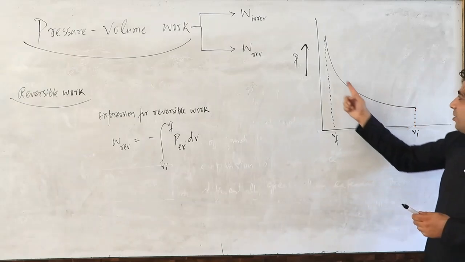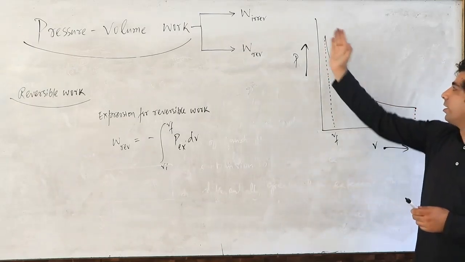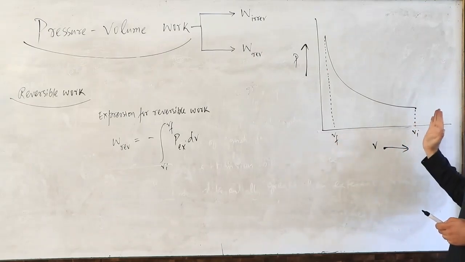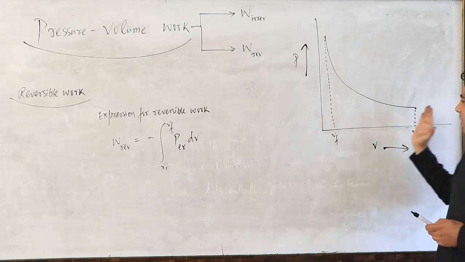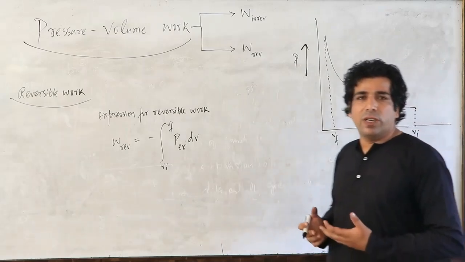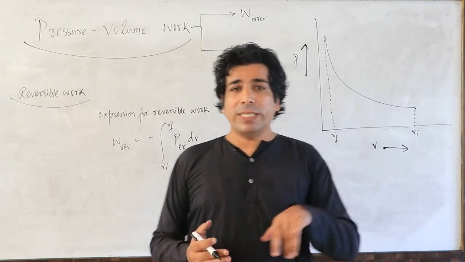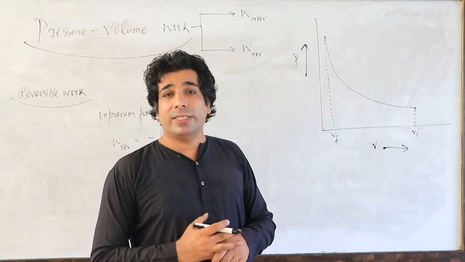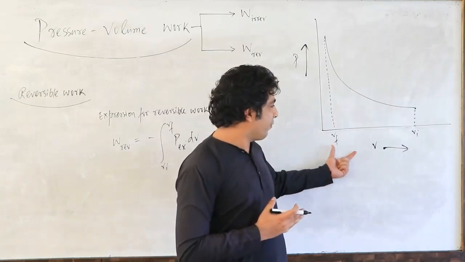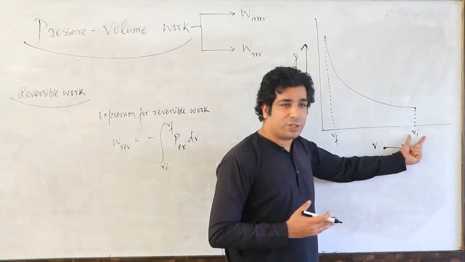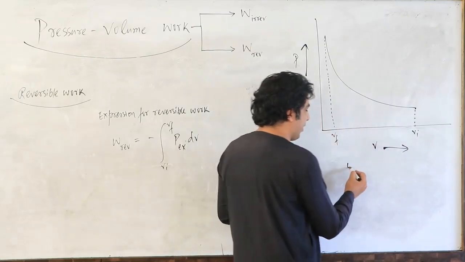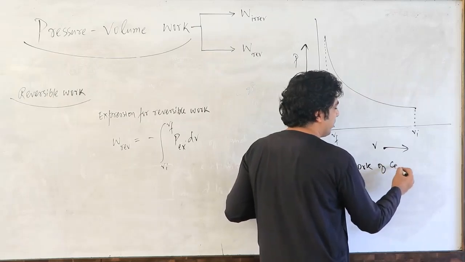If you go along this particular curve, you will find this is the initial value and this is the final value. So my dear friends, the volume is decreasing. When volume decreases, that means you are doing the work of compression. But if volume is increasing, that means you are doing the work of expansion. In this graph, the initial volume is very large and the final volume is very small. That means you are doing the work of compression. So this graph is for the work of compression.